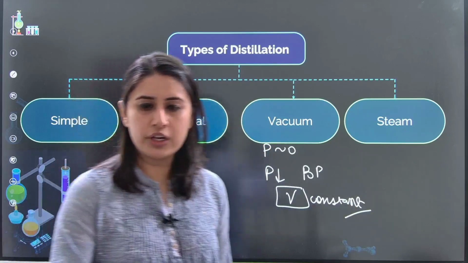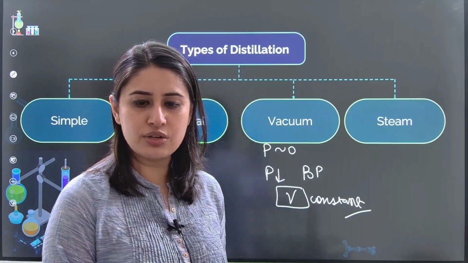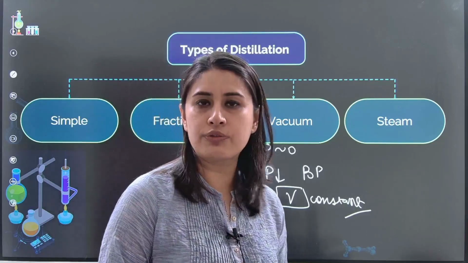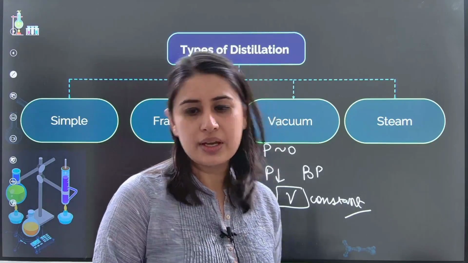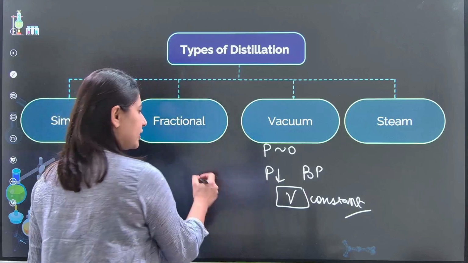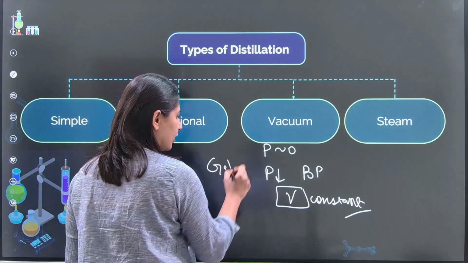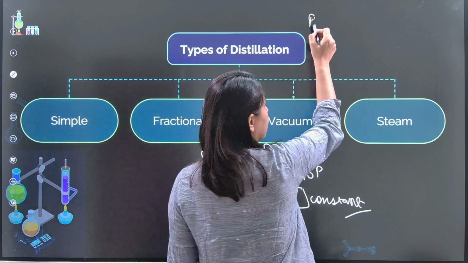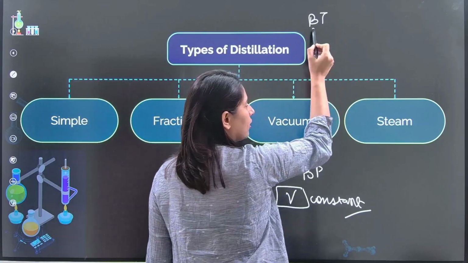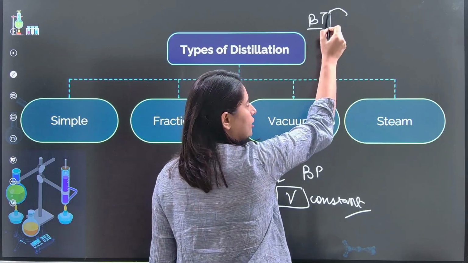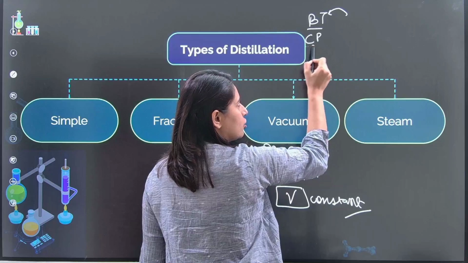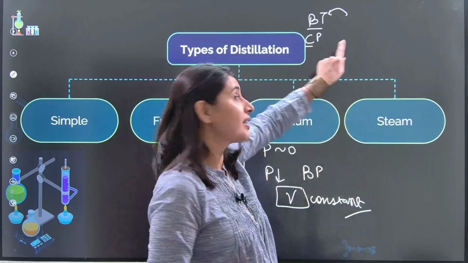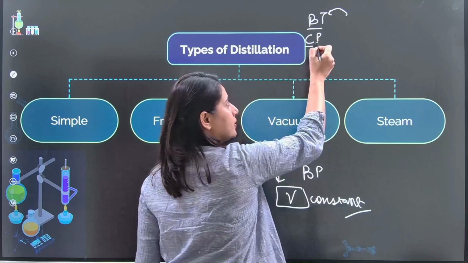If volume is constant, I made you remember all the laws that were earlier a part of your states of matter, GV, right? So we can say GV, Gay-Lussac's law, volume constant. You can remember the trick, BT, Boyle's law, temperature constant. CP, BT, bad trip. CP, Charles' law, pressure constant.